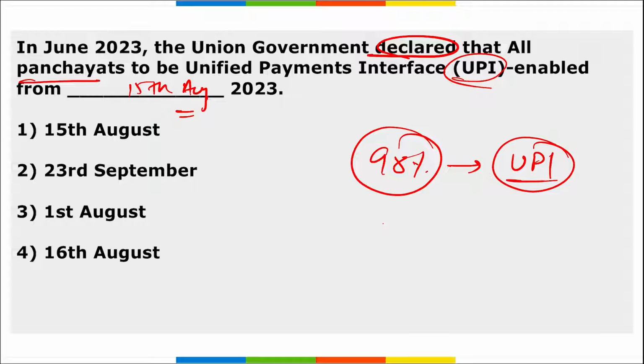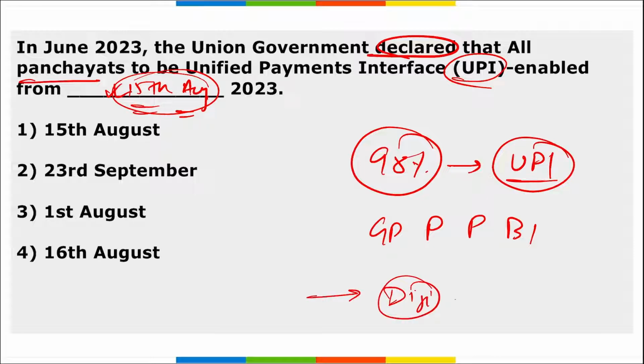These panchayats can use GPay, PhonePe, Paytm, Bheem UPI, Mobikwik, WhatsApp Pay, Amazon Pay, or Bharat Pay as per their wish, but they will be UPI enabled by 15th of August 2023. And this states that India is changing and we are getting digitized even in the remote areas.